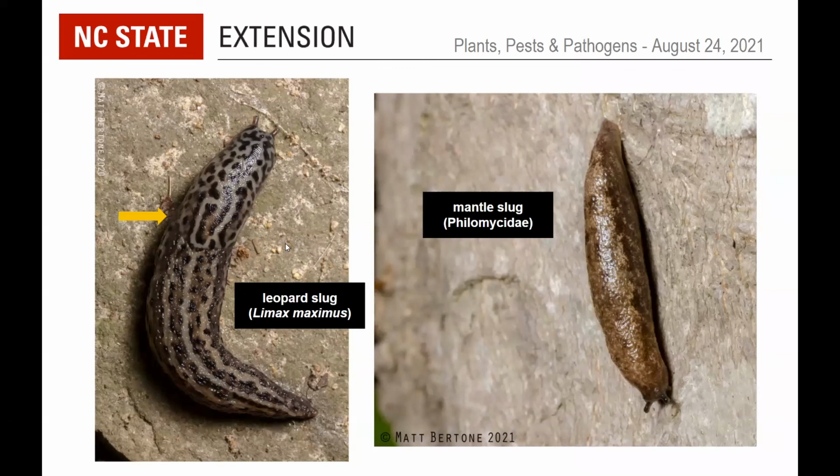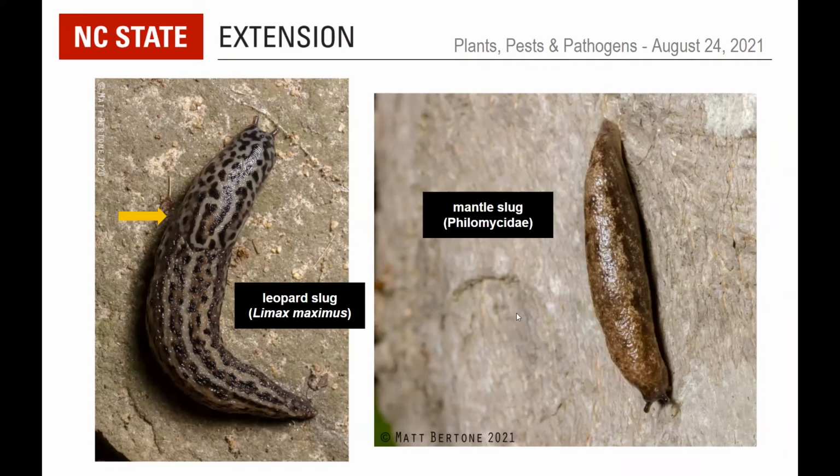In leopard slugs, which are very large, both these groups can get fairly large, several inches long. Leopard slugs usually have more defined spots on them, and the mantle only covers about the first third of the body. Then you can see this change in the texture on the rest of the body where there is no mantle. Mantle slugs are called that because this mantle goes all the way back to basically the tip of the tail, so there's a similar texture throughout the body.